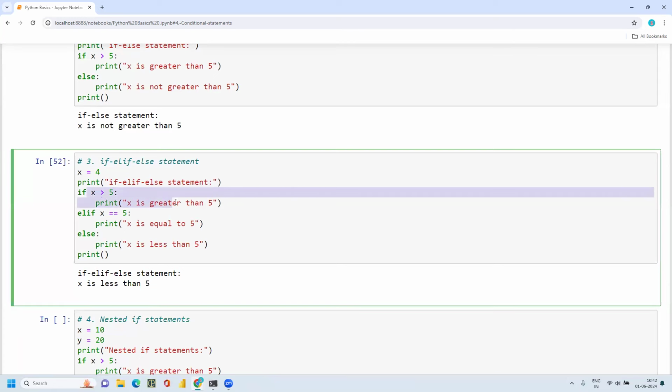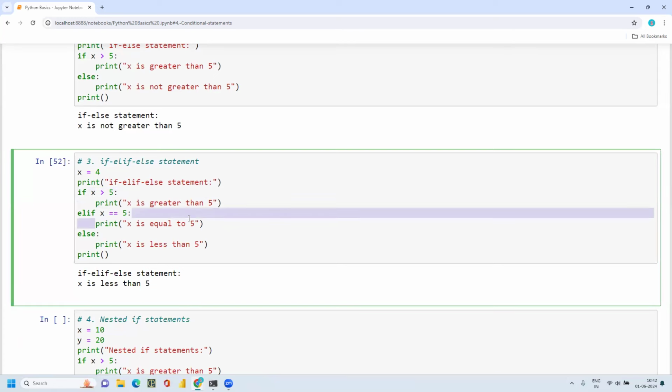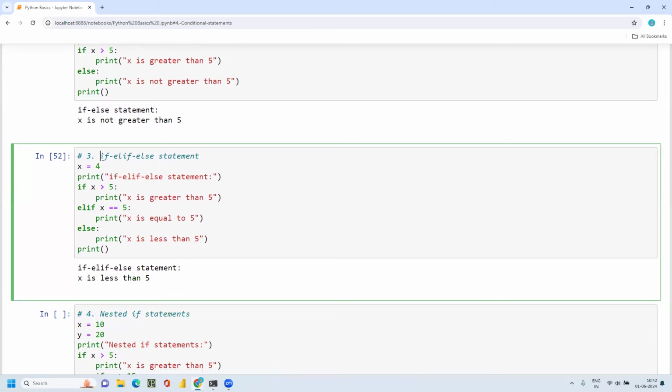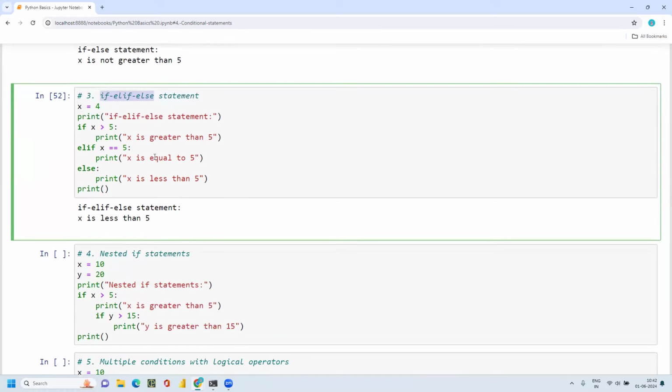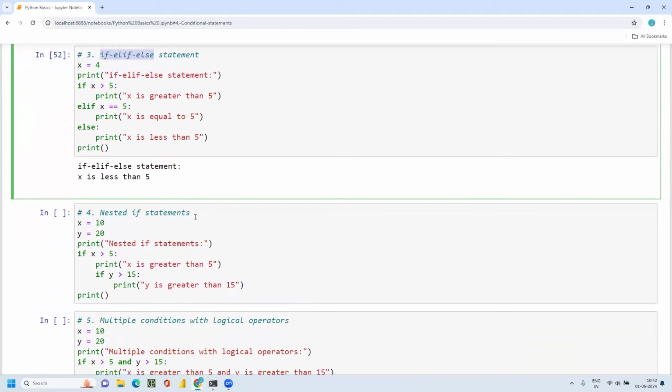This time the first condition is not satisfied and the second condition is not satisfied. 4 is less than 5, not equal to 5, and that is the reason I'm getting less than 5. So this is how you can use multiple conditions with if, elif, else.